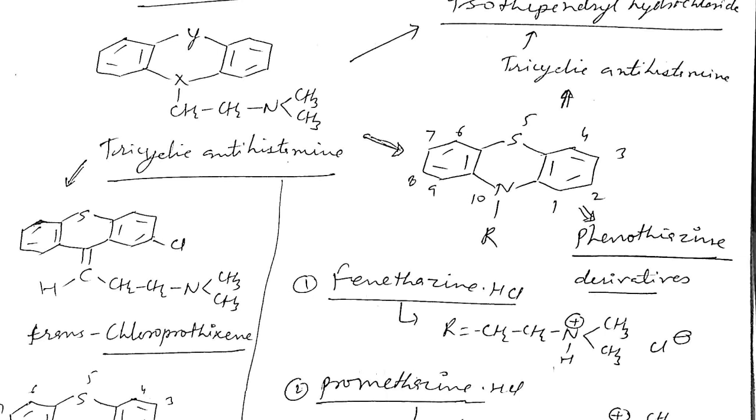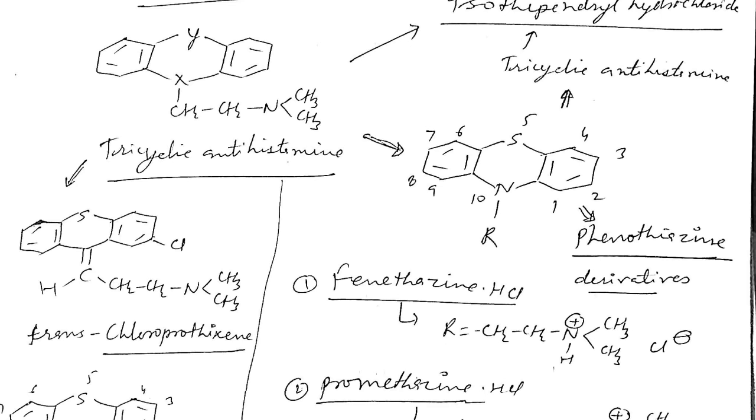R may be an ethylene group and amino, dimethylamine group, with an ethylene bridge. The nitrogens may be separated by either 2 carbons or 3 carbons for their activity.